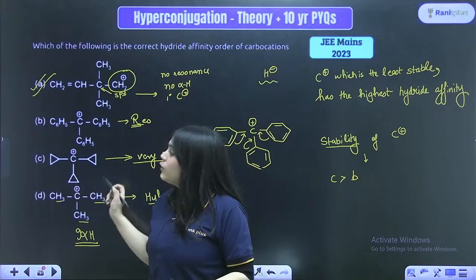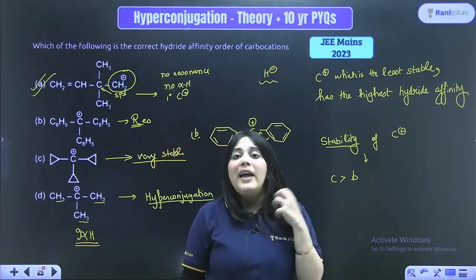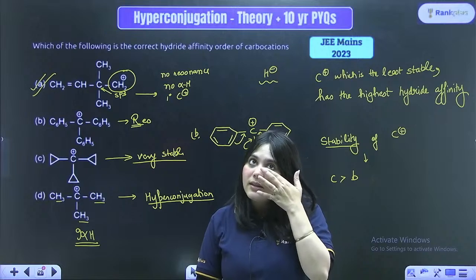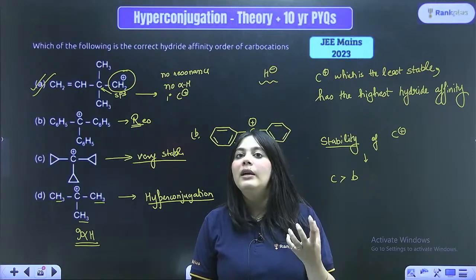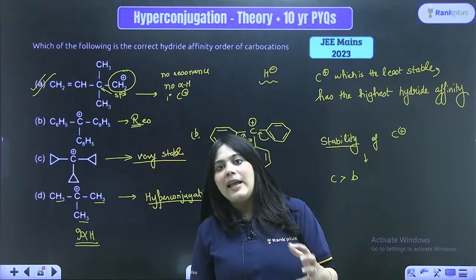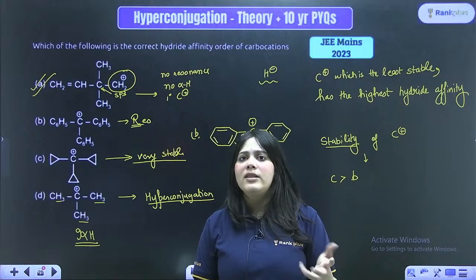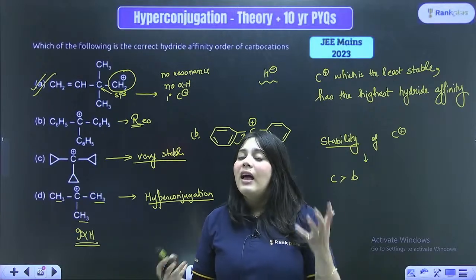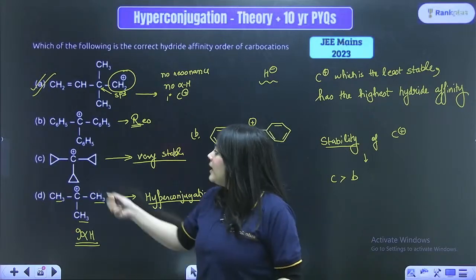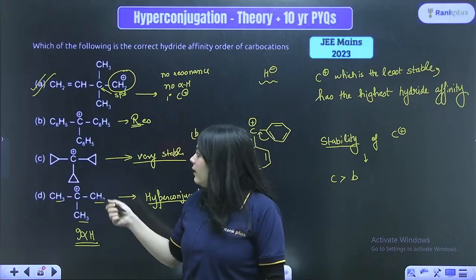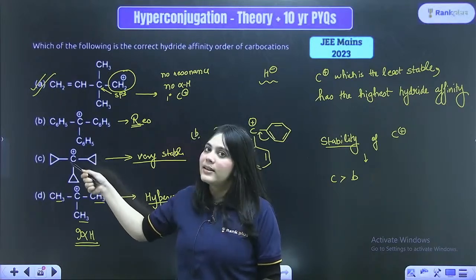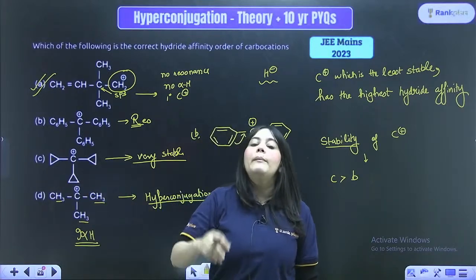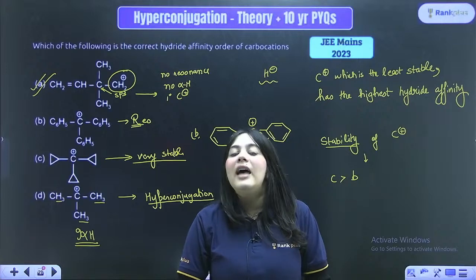This has been found through research, and these kinds of questions have become very common in your JEE exam now. These are very favorite questions in your JEE exam. So remember these kinds of carbocations: whenever cyclopropyl rings are attached to a carbocation, they become even more stable than a benzyl carbocation.